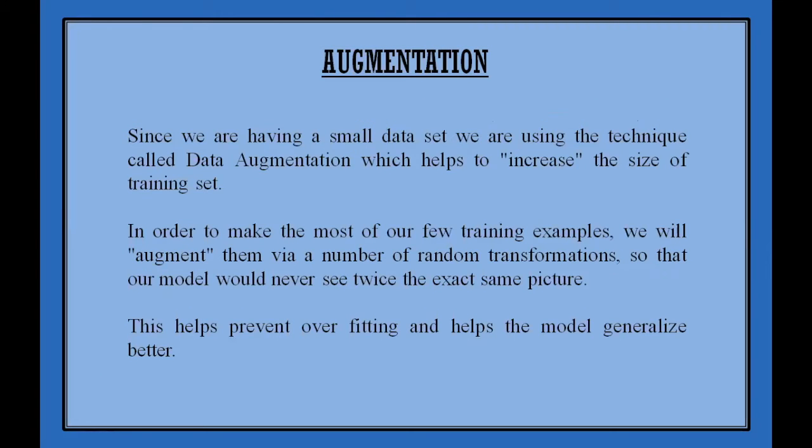Since we are having a small data set, we are using the technique called data augmentation, which helps to increase the size of training set. In order to make the most of our few training examples, we will augment them via a number of random transformations such as horizontal flip, slide rotation, etc. so that our model would never see twice the exact same picture. Thus, this operation helps prevent overfitting and helps the model generalize better.